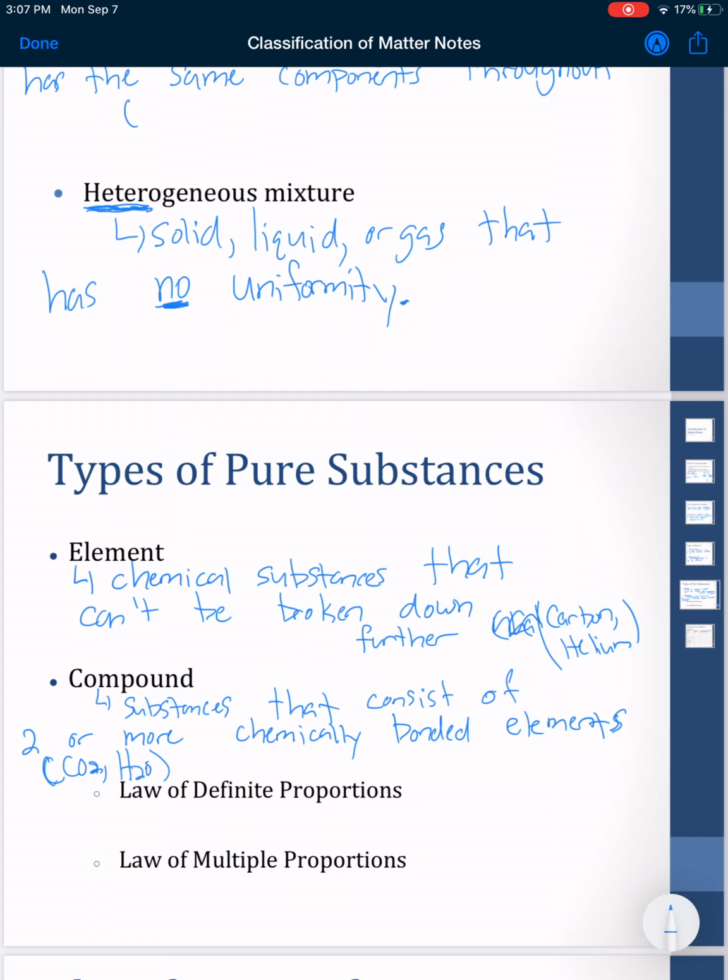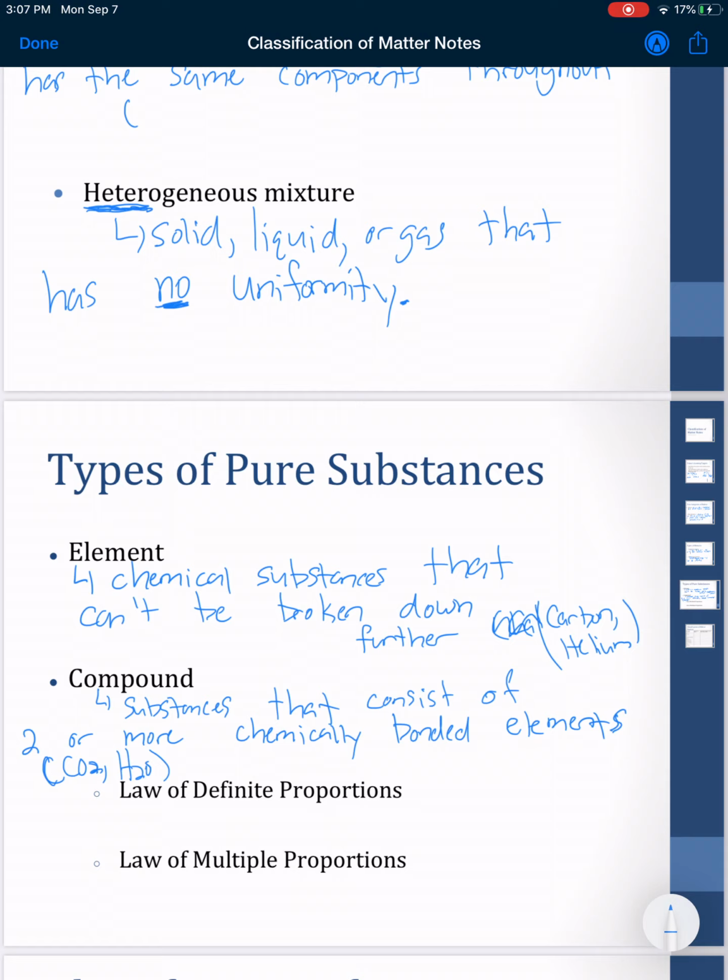An element is just carbon, just helium. It's that pure substance all by itself. A compound is two of those combined, basically. But they're combined chemically, so they are still considered pure, if that makes sense.